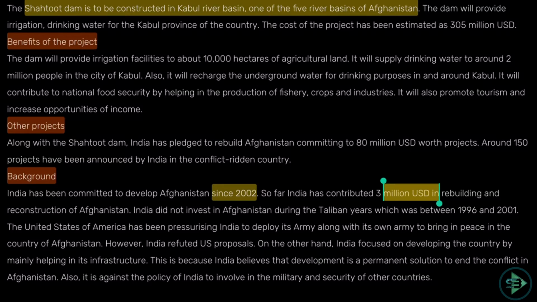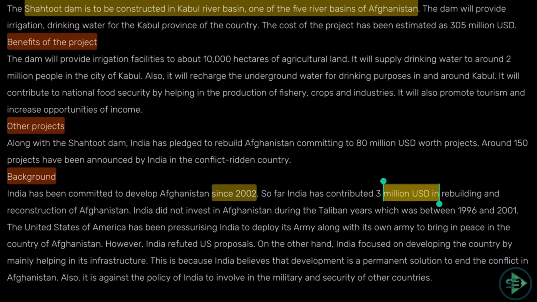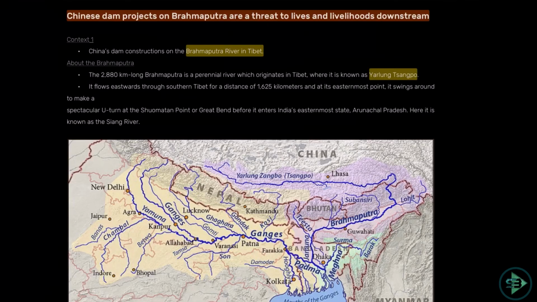So know this as a part of current affairs, what happened in November, and know this from background as well. Okay, why is India doing that? So anything in respect to India and Afghanistan will be asked, you will be able to better guess the answer for it. Now we come on to our next set of news from November 2020.